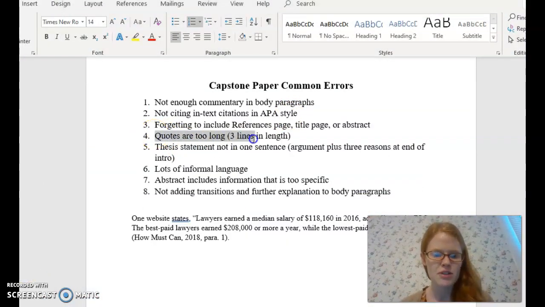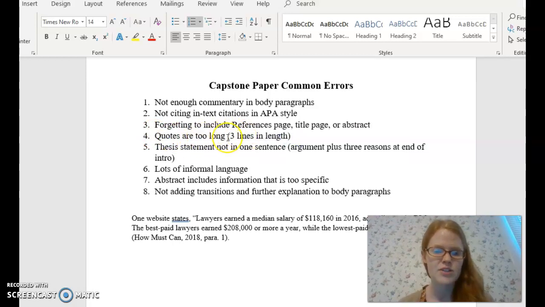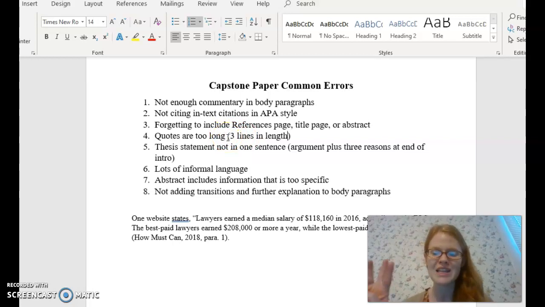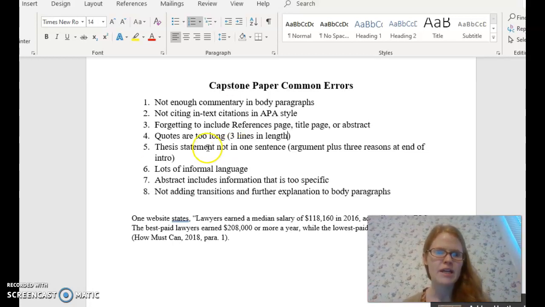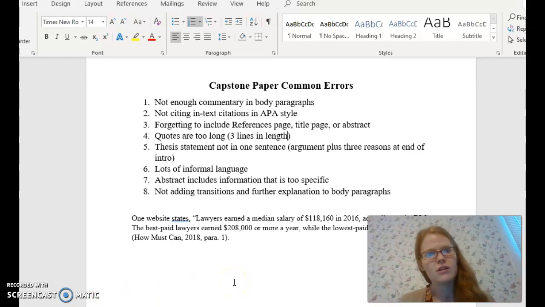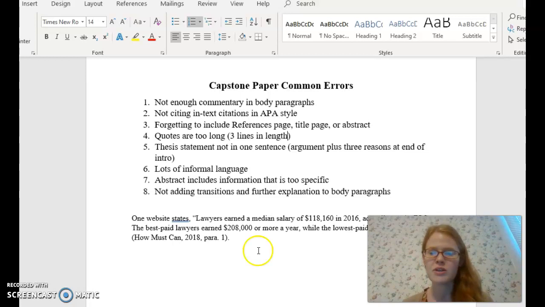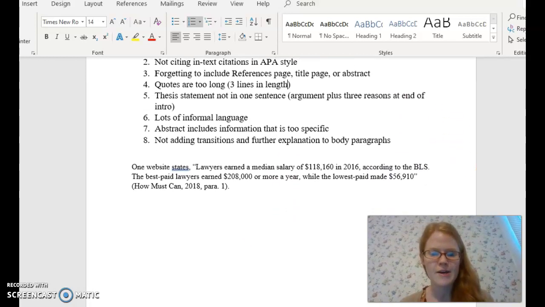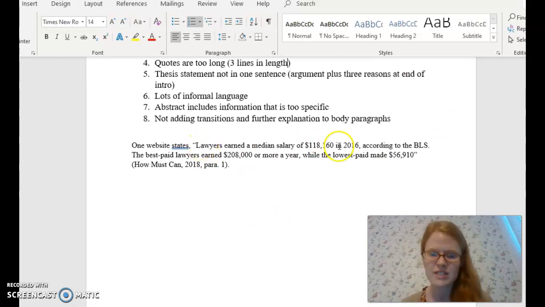So sometimes students include quotes that are too long. My advice is to have quotes that are only 3 lines in length. If it's 3 and a half, I'll give you guys a little bit of grace on that, but it shouldn't be longer than three and a half lines in length. If you have a quote that's like 5 lines long, you need to figure out how to shorten that. If you want to take out the first part, that's fine, or the last part, that's fine.